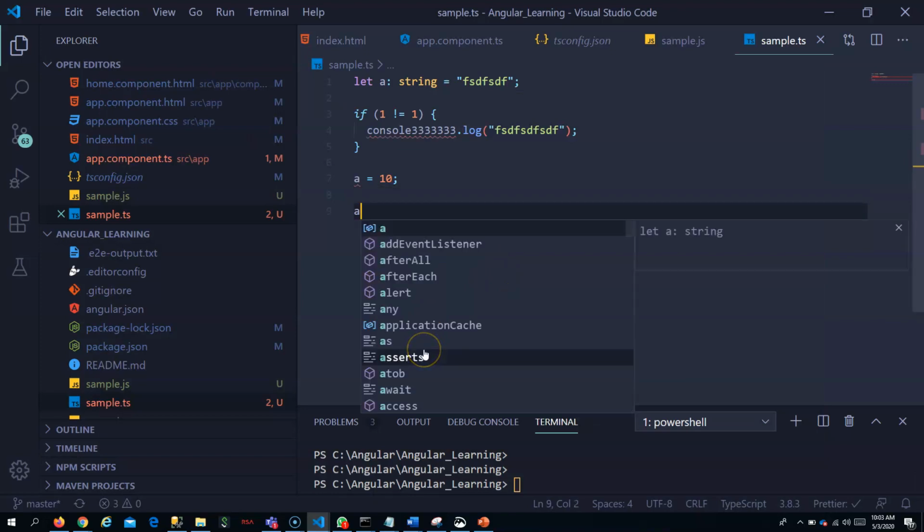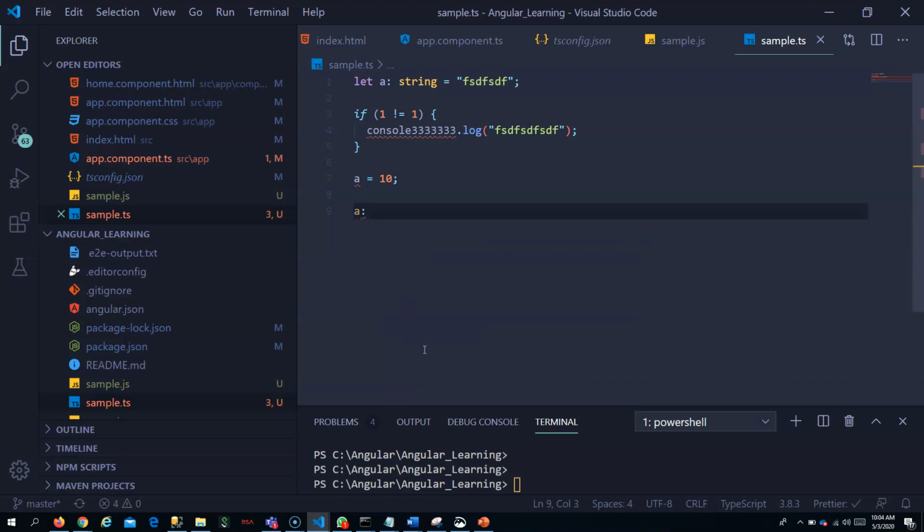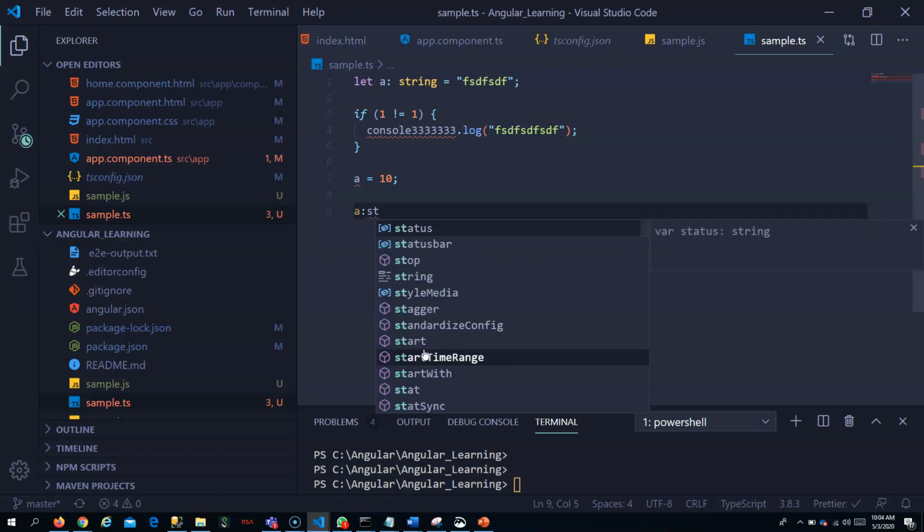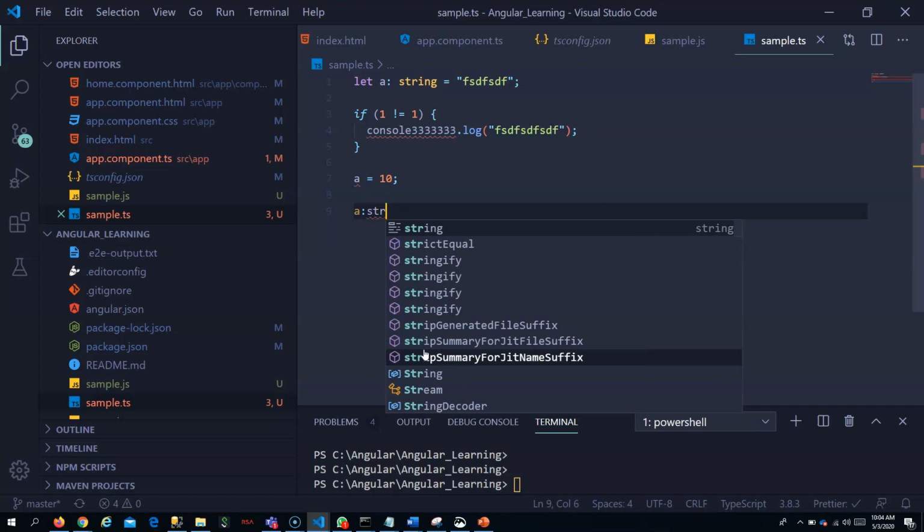As in Java, you would have seen Eclipse, or in .NET, Visual Studio, Visual Code. You will get a lot of intelligent support, right? It will show you all the methods available for a class and all those. So that all comes with TypeScript. If you put a colon here, it will be able to say what are the types present for this. So we are getting intelligent support.